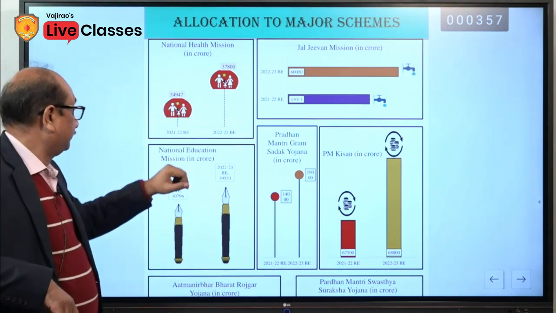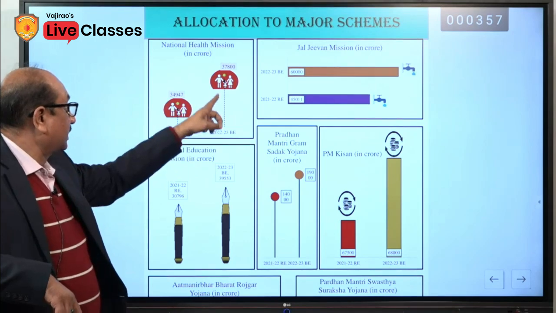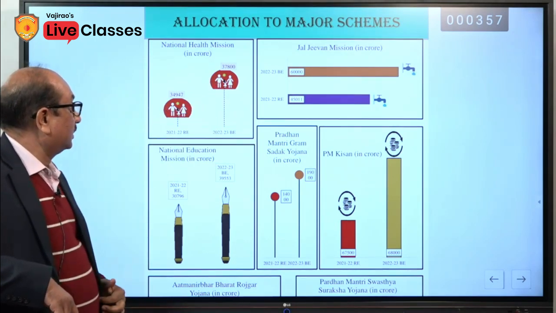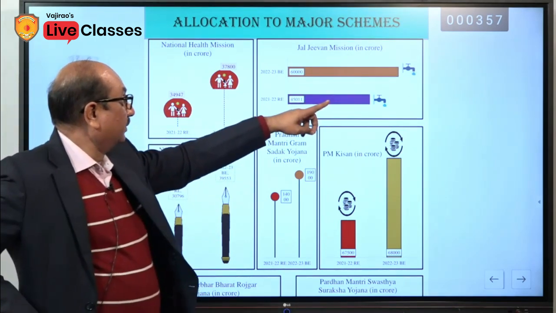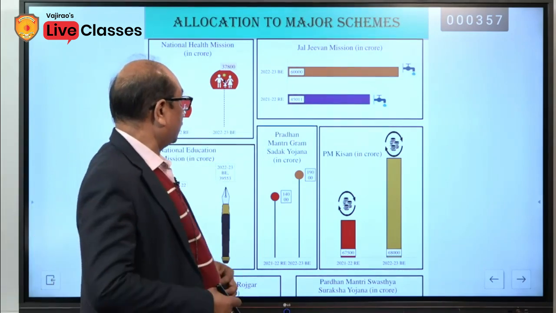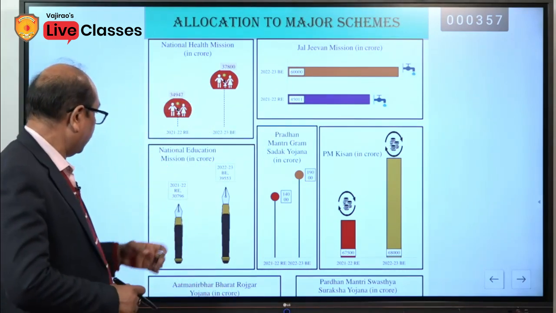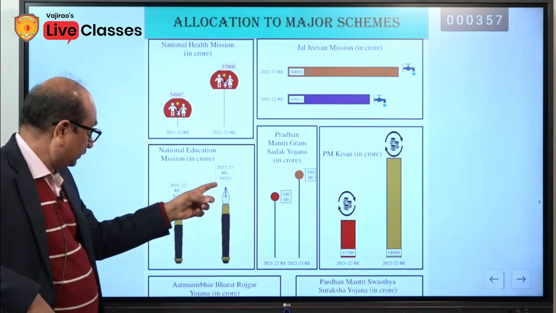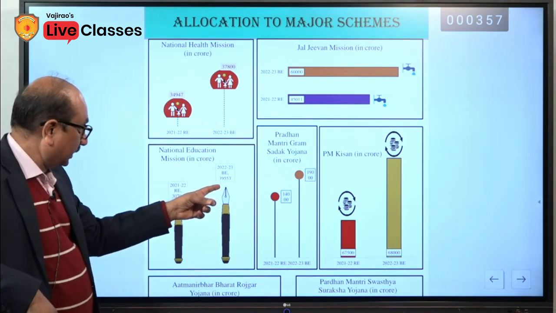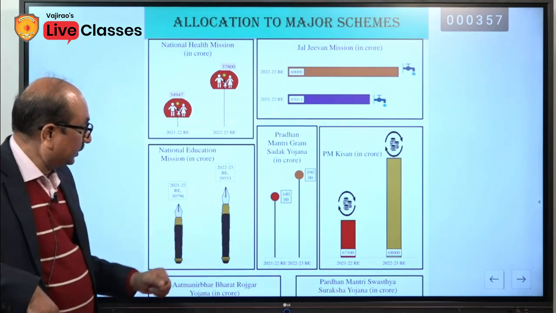National Health Mission, this is the budget estimation 37,800 crore. Jal Jeevan Mission 60,000 crore. National Education Mission 39,553 crore.